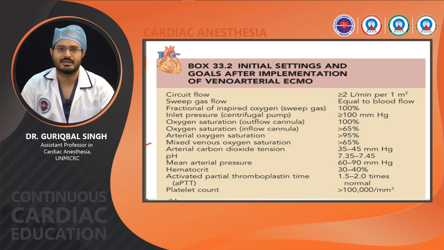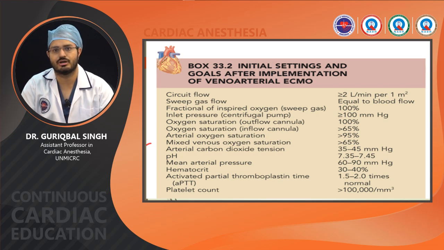So the initial settings and goals after implementation of VA ECMO are: circuit flow should be more than 2 liters per minute per meter squared, sweep gas flow should be equal to blood flow, FiO2 should be 100%, inlet pressure should be more than 100 mm, oxygen saturation at the outflow cannula should be 100%, while at the inflow cannula should be more than 65%, with targeting arterial oxygen saturation more than 95% and mixed venous saturation more than 65%.